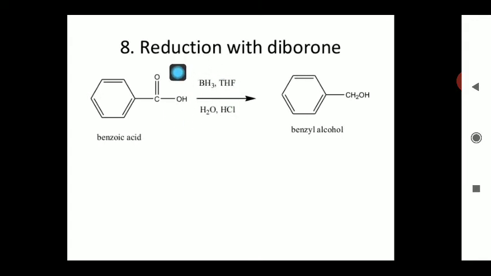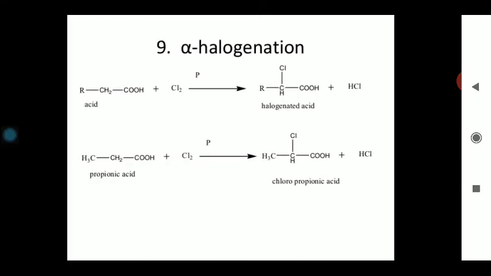You know, this borane always forms a dimer, known as diborane. You have done the 3-centered 2-electron bond, which was called the banana bond in class 11, this is the same borane. And when this borane reacts with this benzoic acid, they will combine and can form the corresponding benzyl alcohol. The loss of water, loss of HCl, and in this way this benzyl alcohol is obtained in this reaction. So this reaction is important for organic conversion, how you can convert benzoic acid to benzyl alcohol. So this is known as a reduction reaction.